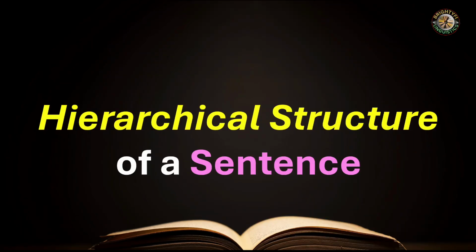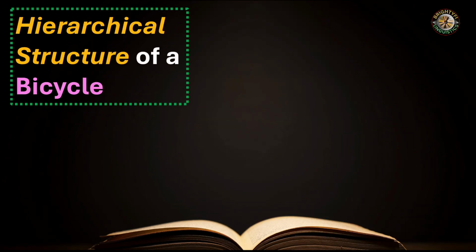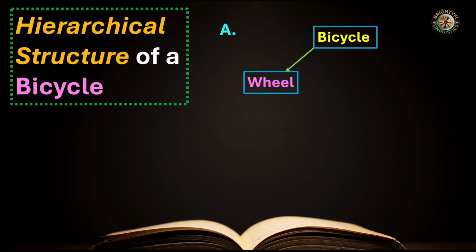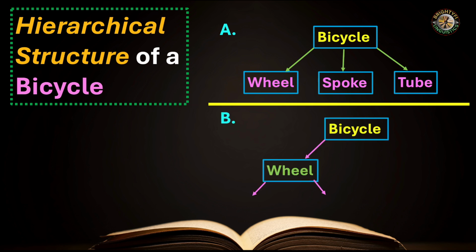Hierarchical structure of a sentence. Hierarchical structure of a bicycle. We have one structure of a bicycle. It has parts such as wheel, then we have a spoke, and then we have a tube. Now we have wheel. Wheel has further parts, rim and spoke.